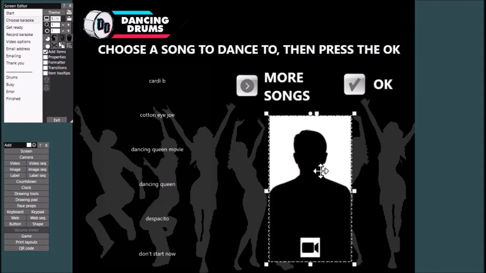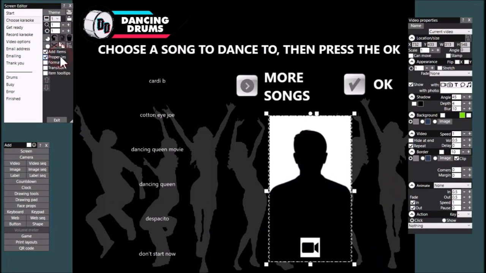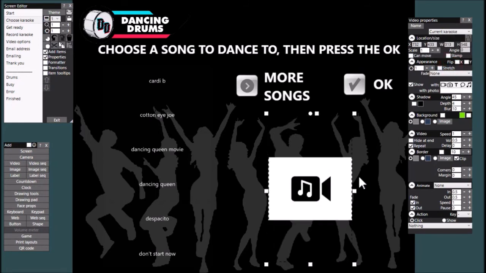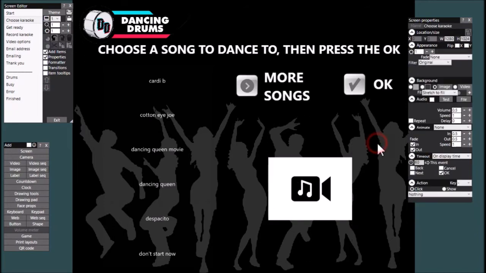And what you have to do is set its content property to be this new property, current karaoke. Now, what RightBooth will do is whenever you choose one of the karaoke tracks, it will play the video in here so you can see the preview before you move on. So that's the first change. Now, second change.